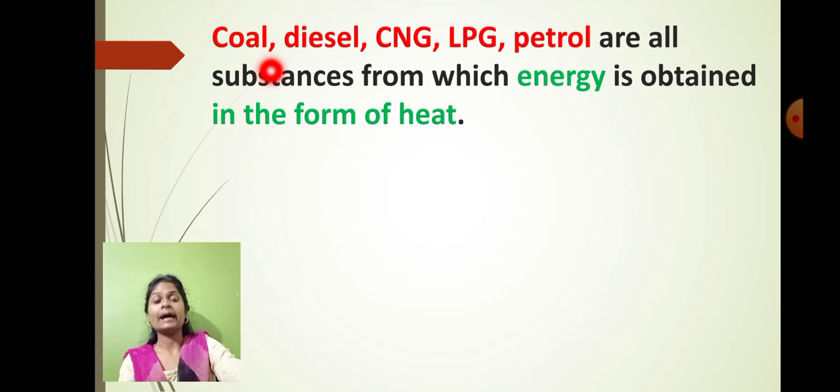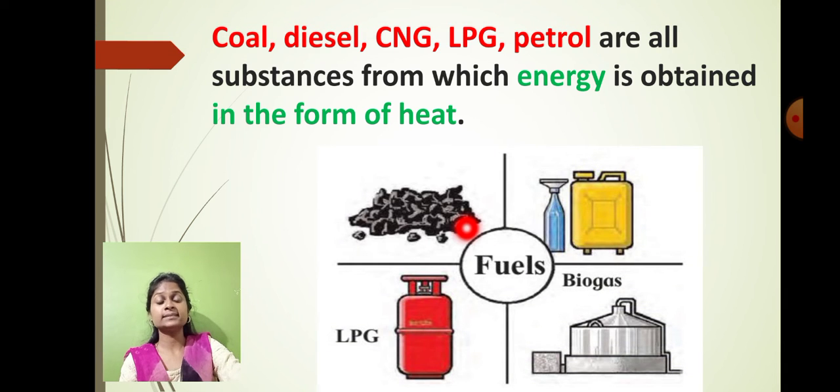And what else have we learned? We have learned that coal, diesel, compressed natural gas, which is the CNG, liquefied petroleum gas, which is the LPG, and petrol are all substances from which energy is obtained in the form of heat. You all know that this is the image of the various types of energy which we use in our day-to-day life.